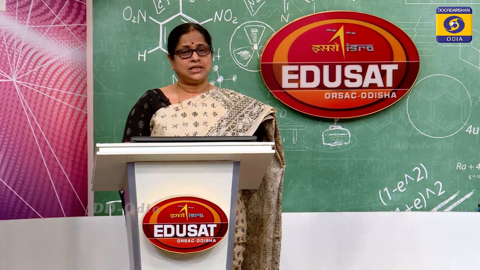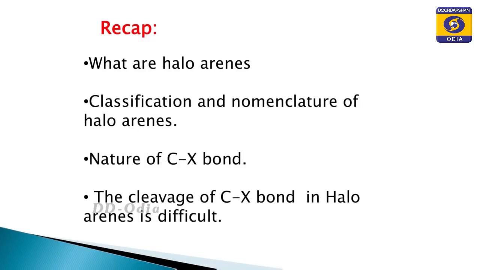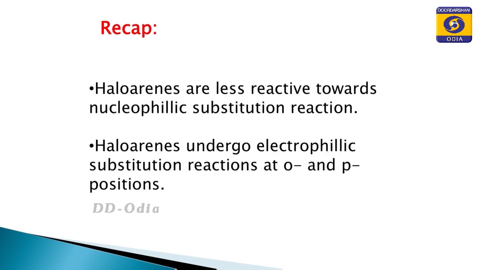And next we have discussed the nature of the C-X bond, which determines why the cleavage of the carbon halogen bond in haloarenes is difficult, why the haloarenes are less reactive towards nucleophilic substitution, and also why haloarenes undergo electrophilic substitution reactions mostly at the ortho and para positions, but slowly only under drastic conditions.